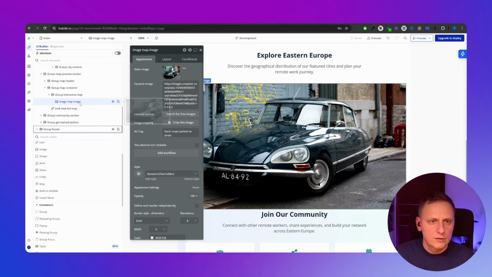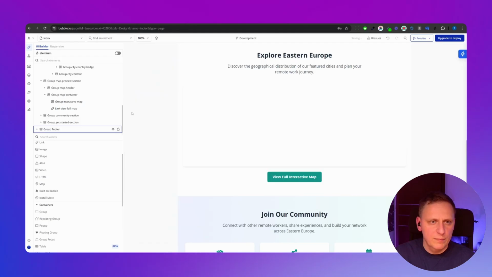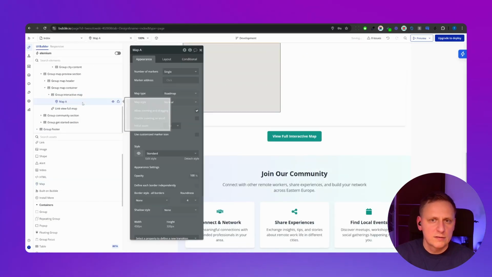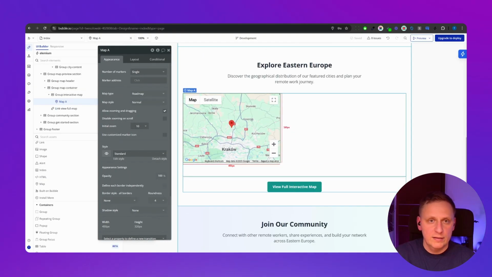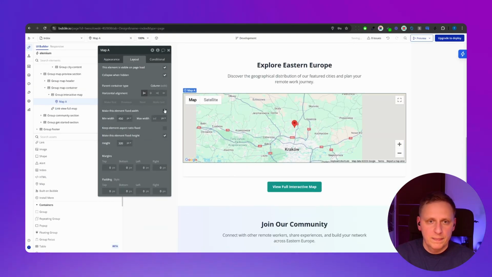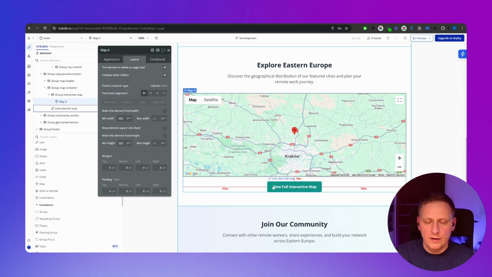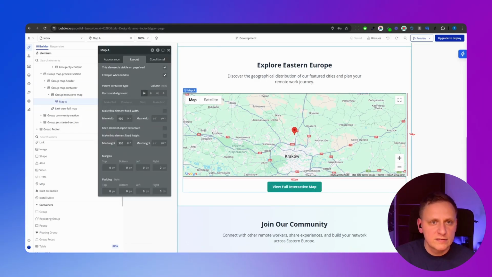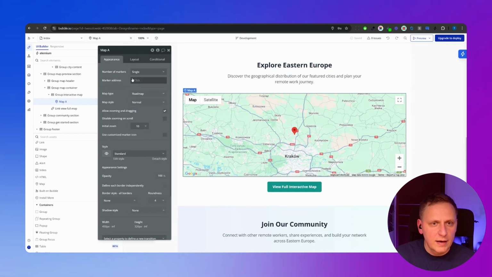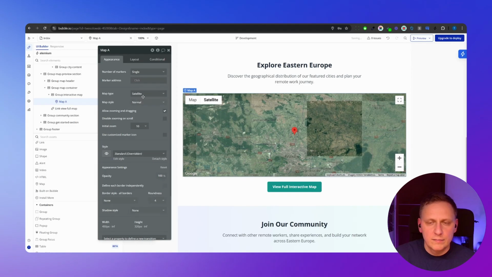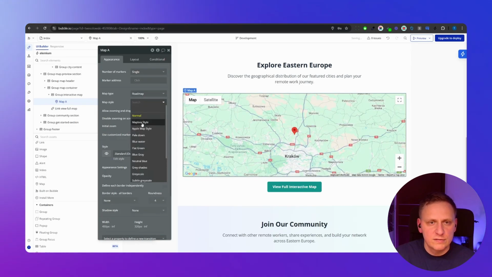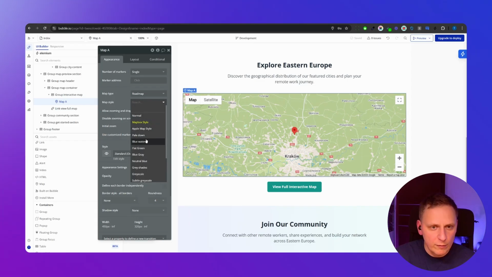I would like to change this image into the map, because actually we've got the map component built into Bubble, so I can just put the map here, right, and it will have the map here, and I don't need this. I will leave the view for interactive map, right? So we will put it like this. And the style of the map, let's make it maybe the satellite, or maybe we can choose whatever style we want, right?